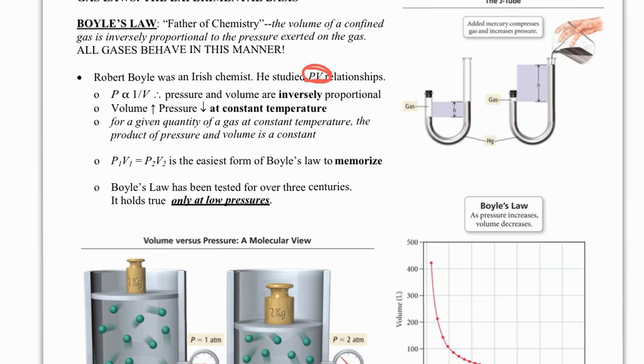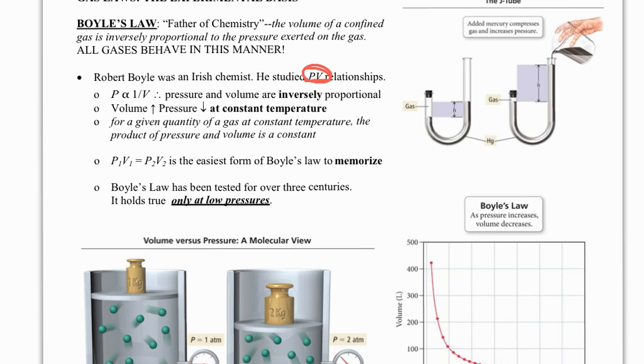So Robert Boyle spent a lot of time studying pressure and volume relationships. That means he was keeping the quantity of gas the same, so he had to have a closed container, and he was keeping temperature constant. He wanted the kinetic energy of the gas molecules to remain the same, because we know that if you increase your temperature, you heat them up, you speed them up, and they're going to collide with the container more. We've talked about that previously.